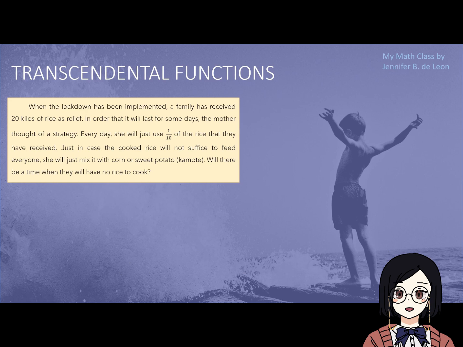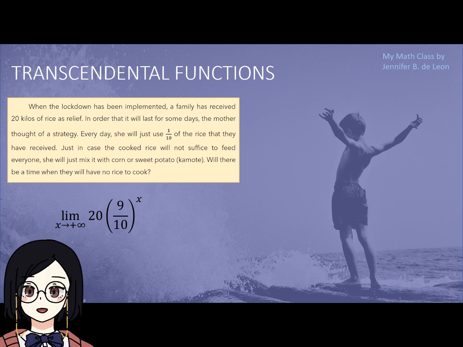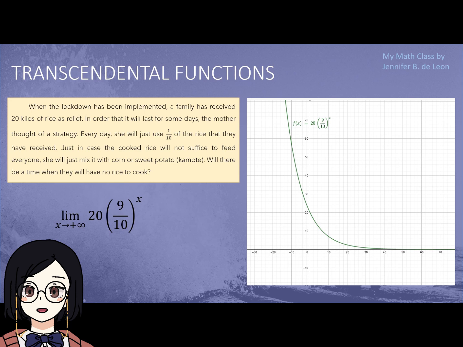Applying the concept of limits of function, we will have to evaluate the limit of 20 times 9 over 10 raised to x as x approaches positive infinity. Graphing the function, we will have a curve which has a decreasing trend.